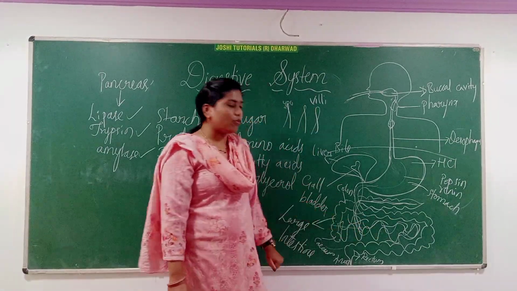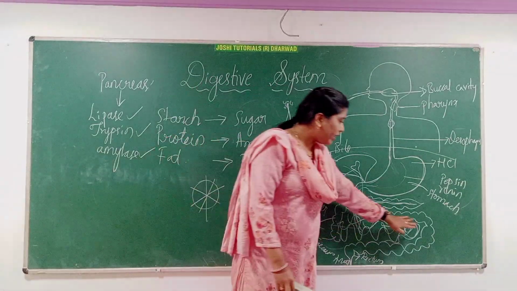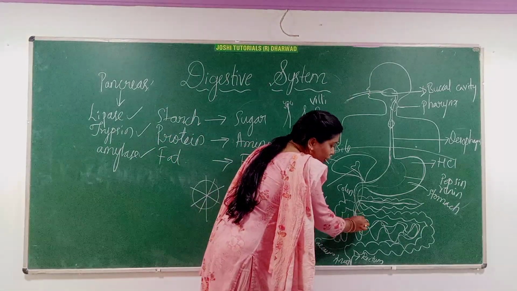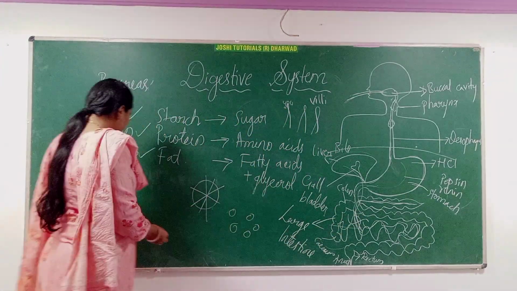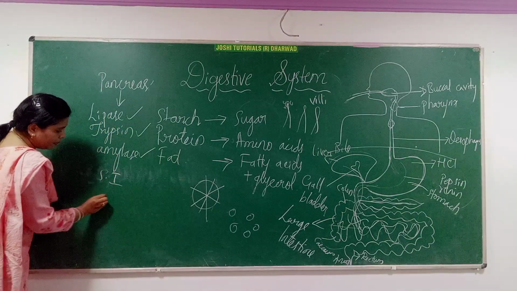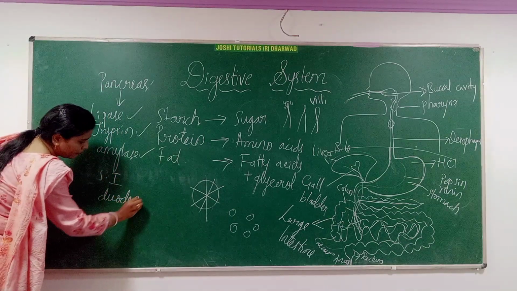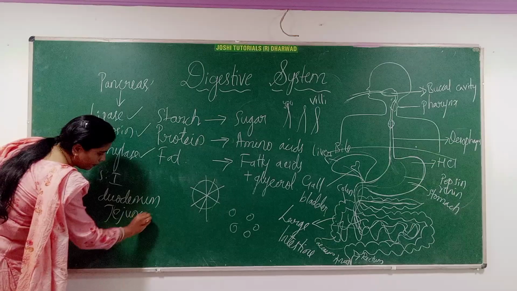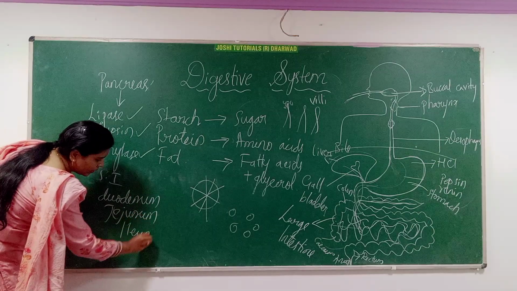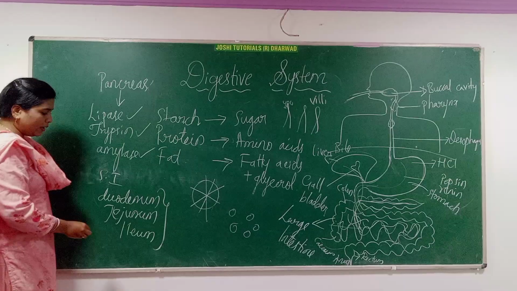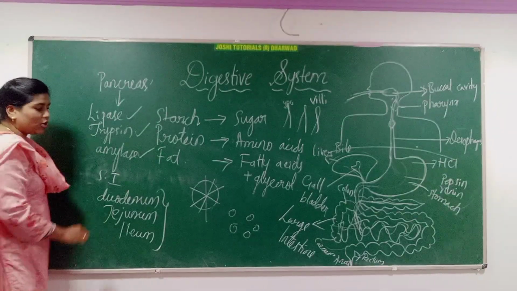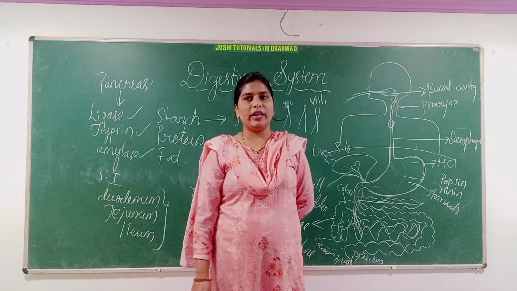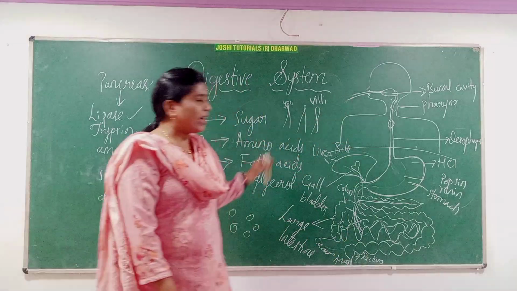Here you can see in the small intestine again three parts are there: the duodenum, jejunum and ileum. The first part is the duodenum, the second is the jejunum and the third is the ileum. These three parts are also very important. The small intestine is 6 to 7 meters long. Here food is properly digested and absorbed, and it helps growth. So this is the digestive system.